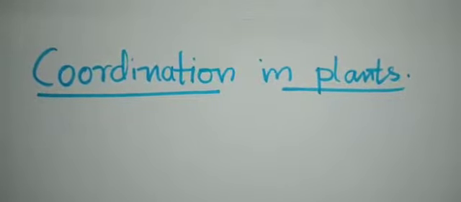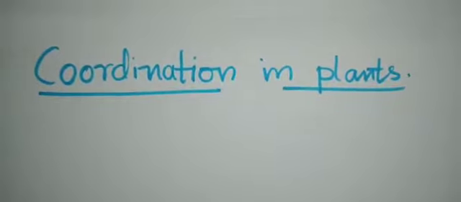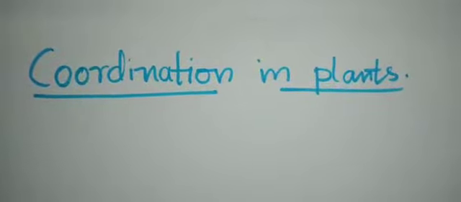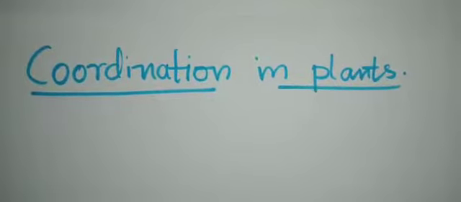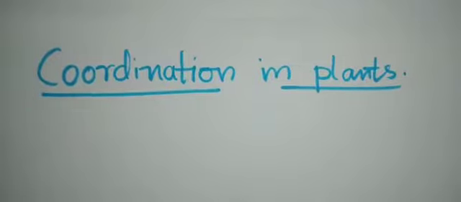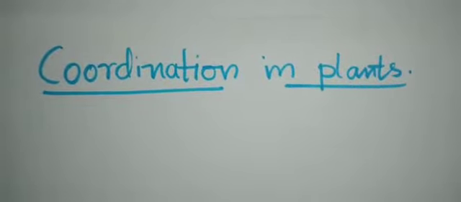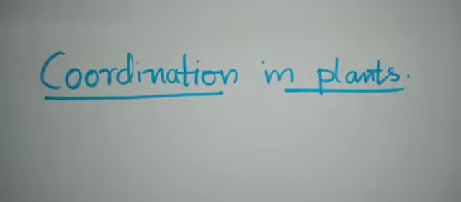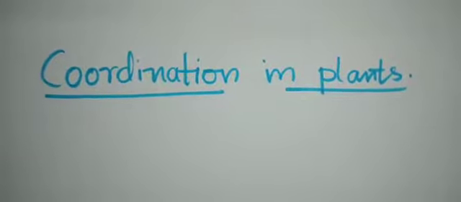You know that we are learning the chapter Control and Coordination. So, till now, we have studied about animal coordination: reflex action, the human brain, how the neuron tissues cause action, and how these tissues are protected inside the human body. We have studied that. And now we are learning about coordination in plants.